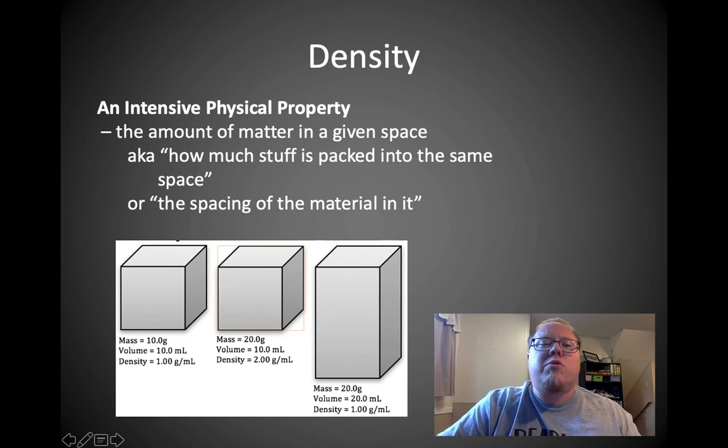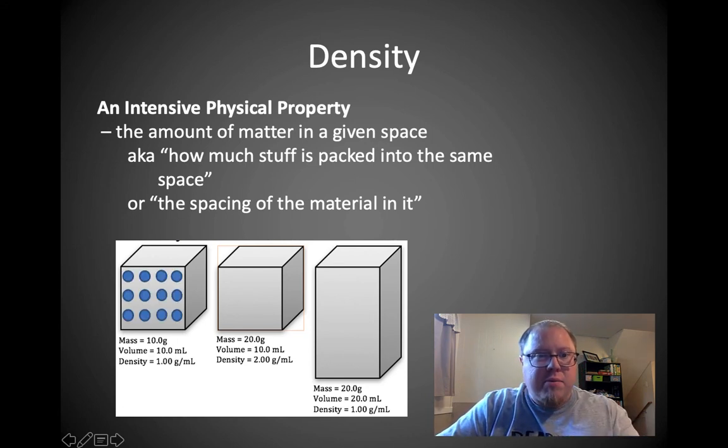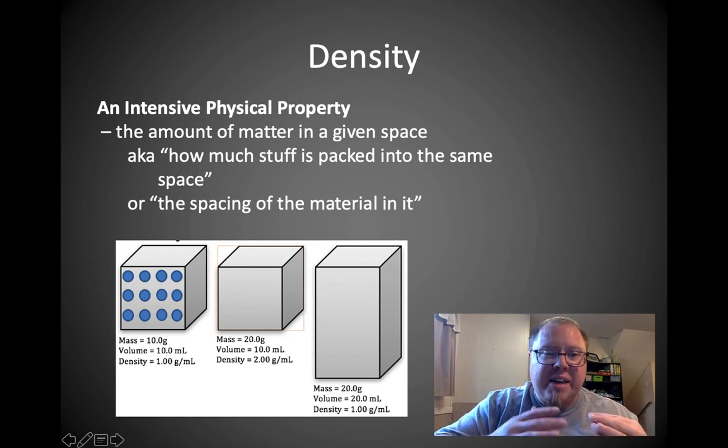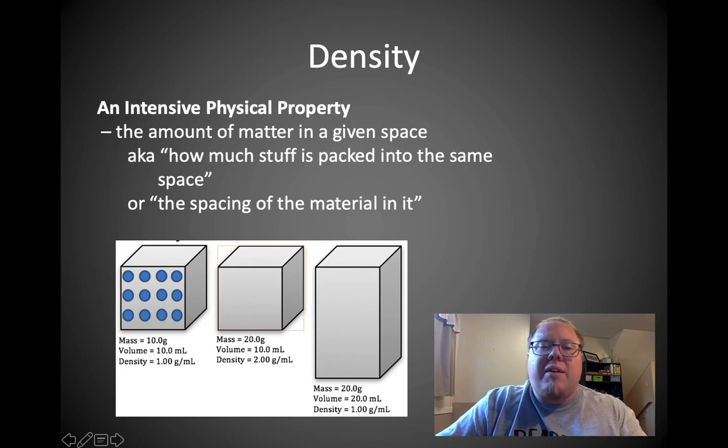So if I were to try and draw a particle picture of these three objects that I have on the screen. Okay, first off, let's draw some atoms here for this first object, and let's say it looks like that. Now its mass is 10 grams, its volume is 10 milliliters, so its density would be 1 gram per milliliter. The amount of stuff, the mass, how much space it is, the volume, okay, how packed together that is. That's what density is.